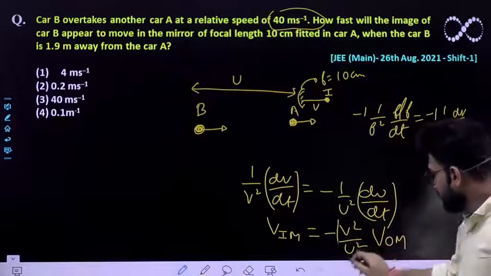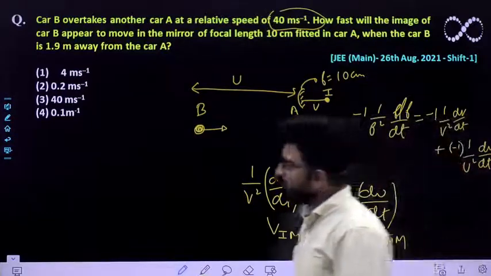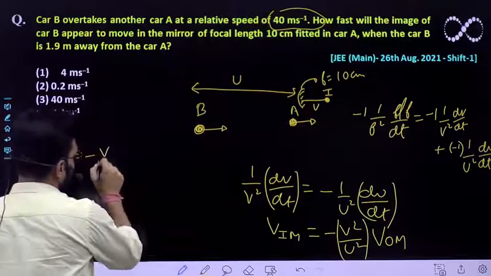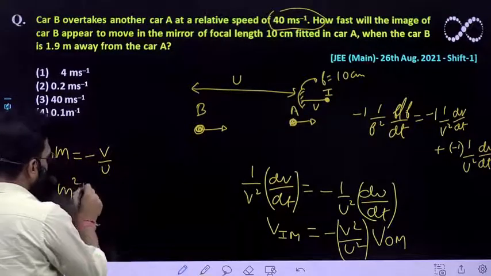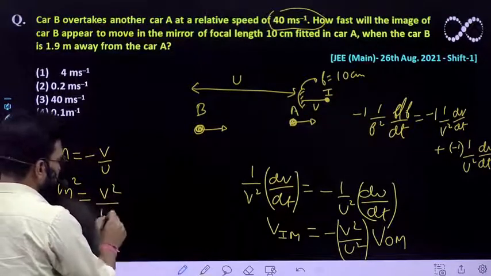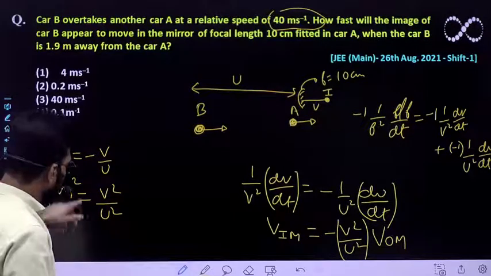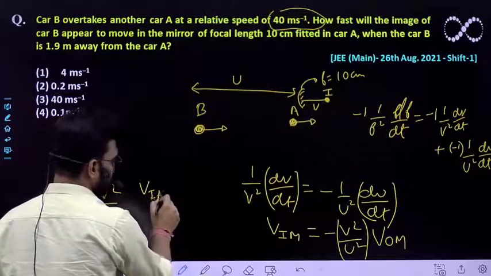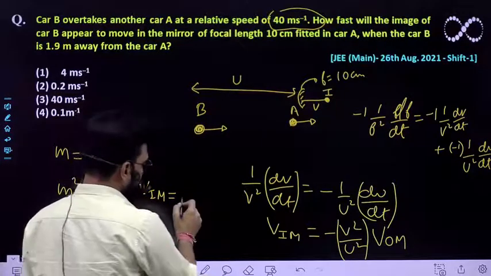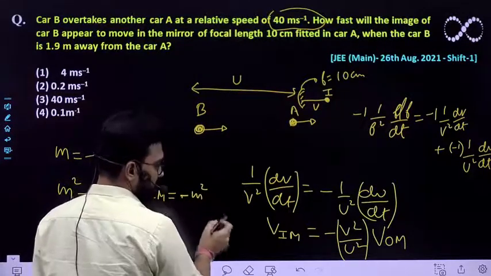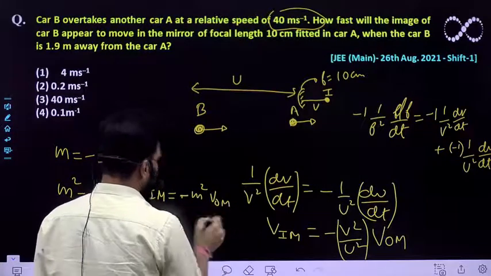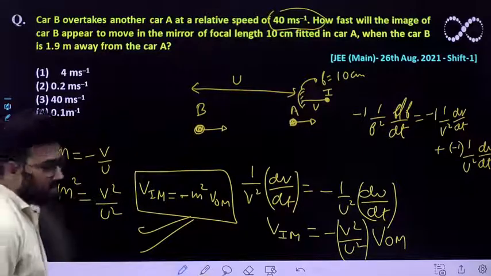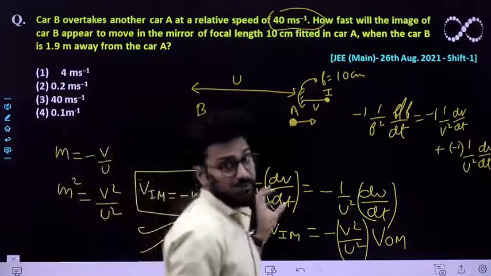Now we already know the magnification formula. Magnification of the mirror is minus V by U. The square of these two terms would be equivalent to V square by U square, don't you think? So the velocity of image with respect to mirror would be equivalent to minus m square times the velocity of object with respect to mirror. So this is the final expression that you need to learn. This expression is very important.